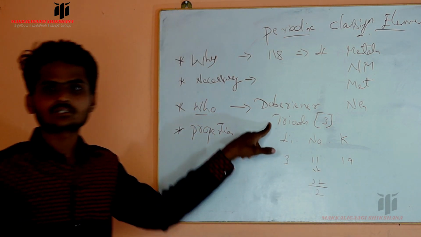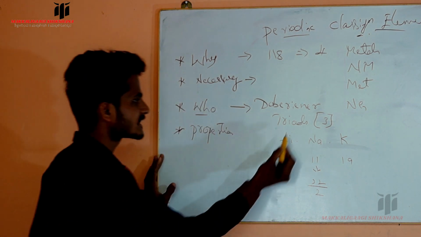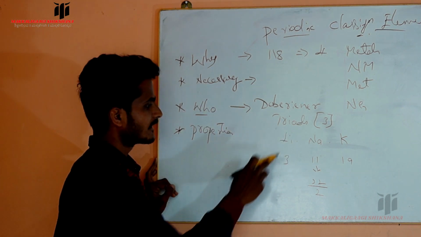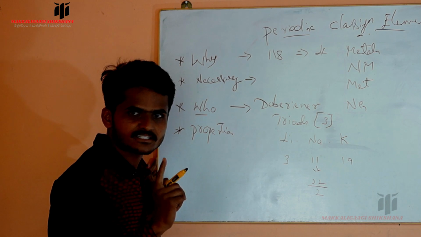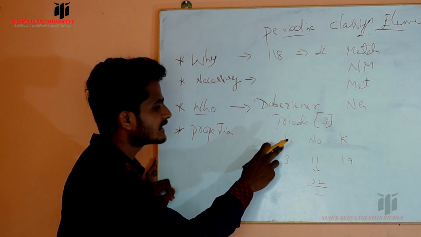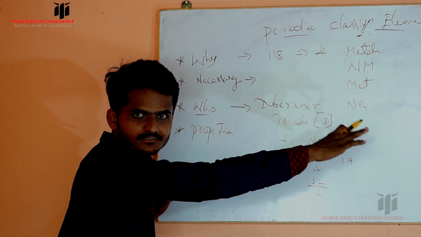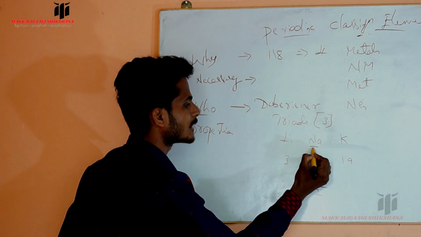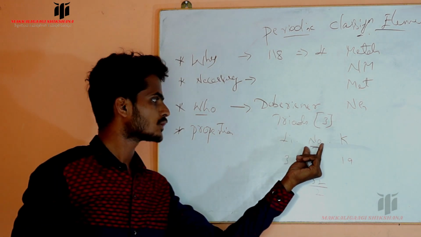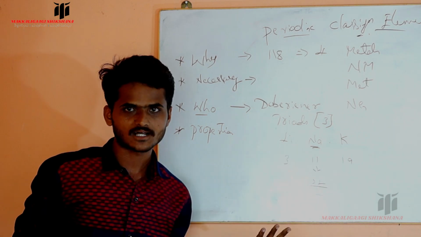That is called the law of triads. Tri means 3, ads means elements here. A group of 3 elements arranged in the increasing order of atomic mass, in which the atomic number of the middle element is equal to the average of the first and the last.